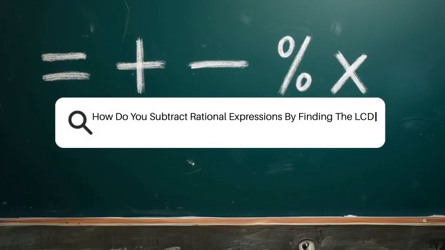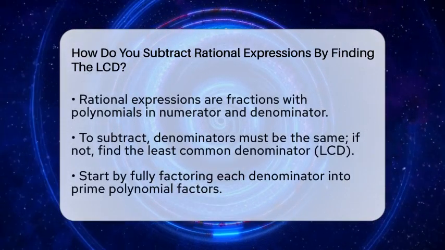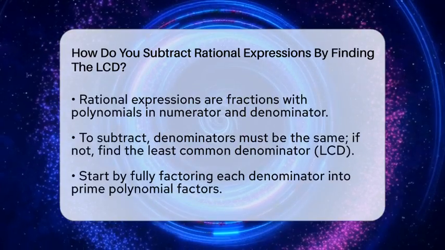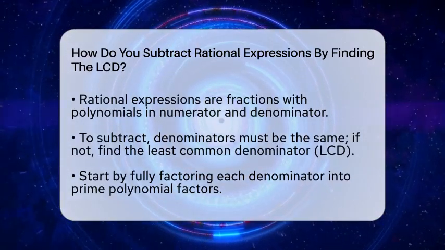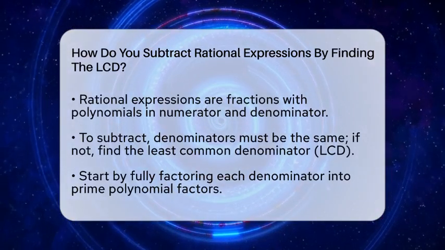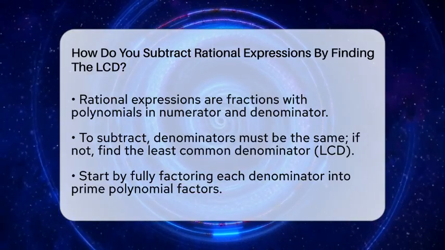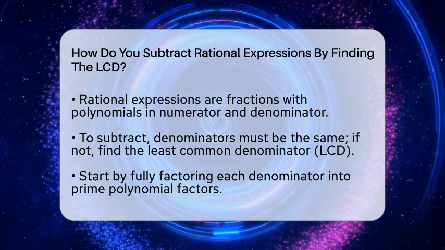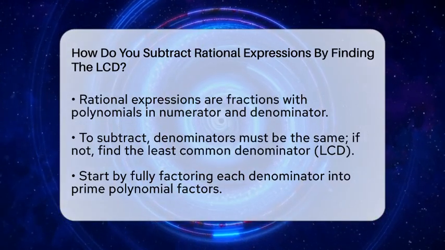How do you subtract rational expressions? By finding the LCD. Imagine you're working with fractions, but instead of simple numbers, you're dealing with polynomials. Subtracting these can seem tricky at first, but it gets easier once you understand how to find the least common denominator. First, remember that a rational expression is just a fraction where both the top and bottom are polynomials.